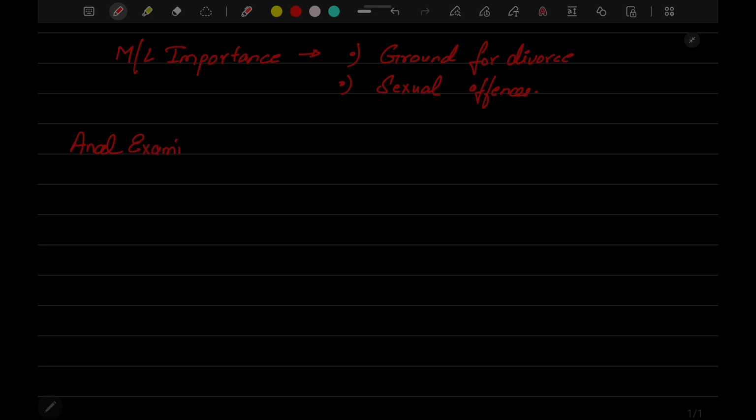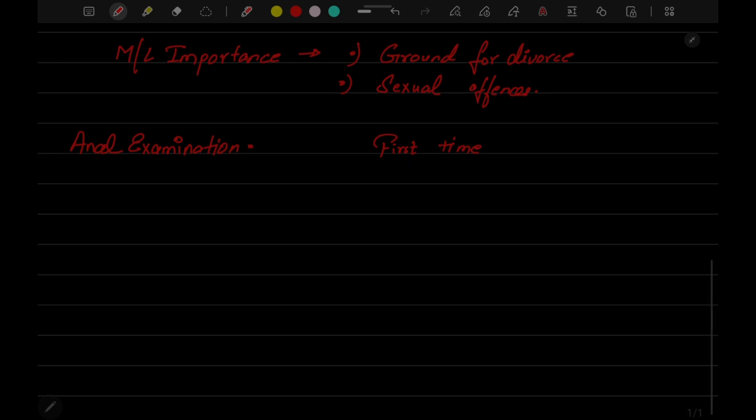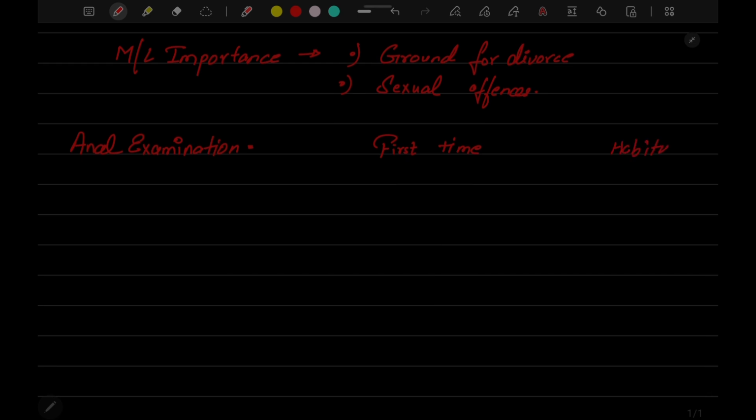What do we have to do in anal examination? We are going to compare first time with non-habitual or habitual. In first time, there will be semen.